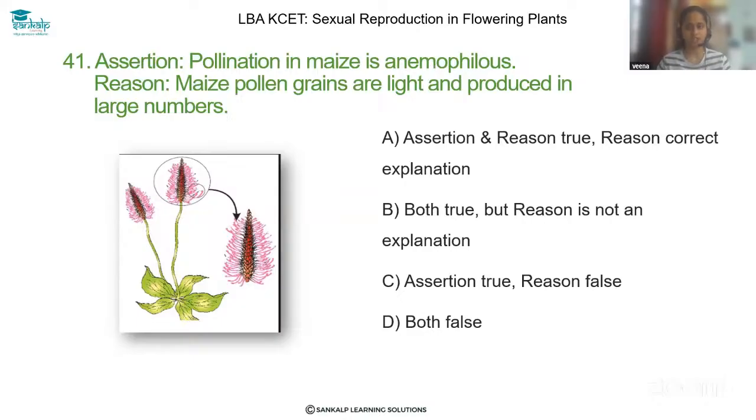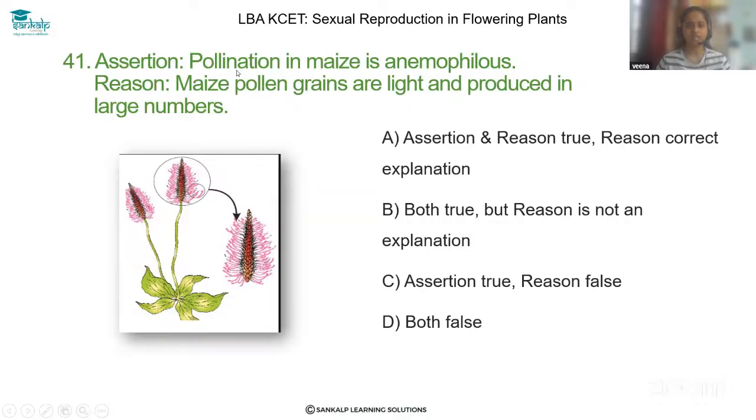In maize, wind pollination takes place. Now the reason: maize pollen grains are light and produced in large numbers. Already we have discussed that wind pollinated pollen grains should be very light and should be produced in large numbers. Here, maize pollen grains are very light and produced in large numbers also.